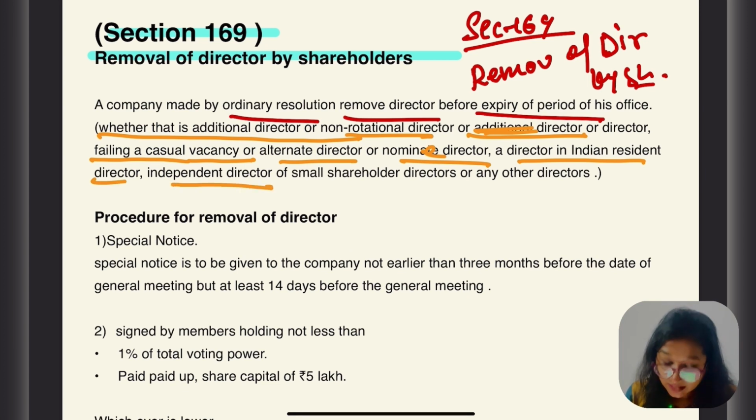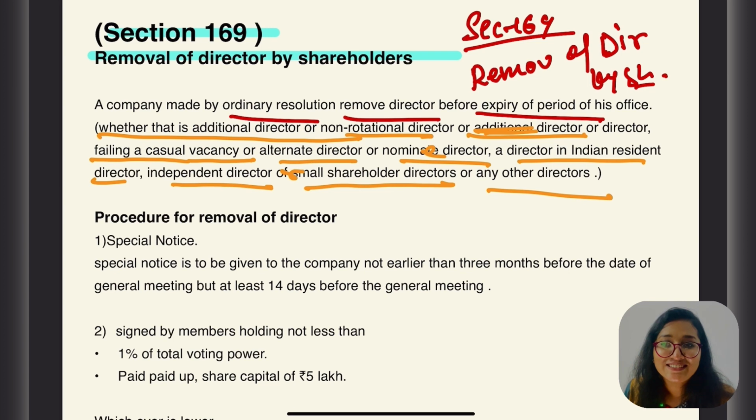Or an independent director, or a small shareholder director, or any other director. Whatever the directors are, the members of the company have the power to remove them.